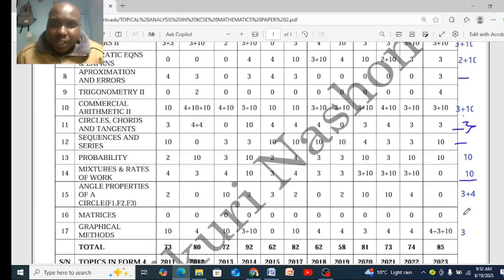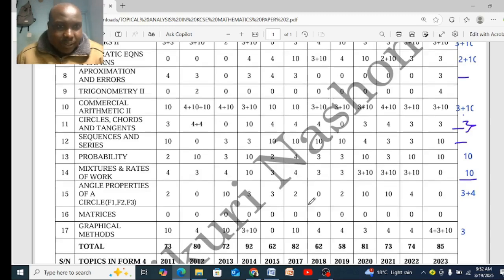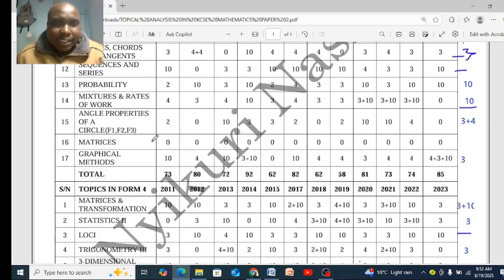Mixtures, you can have a question for mixtures. Last year we had 10 marks for mixture. This round you can have 3 marks mixture, section 1. Angle property, it's not a must. Matrices is a purely Paper 1 topic. That's why you see all zeros here, because it is Paper 1.